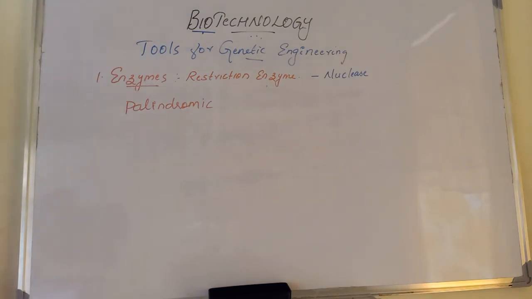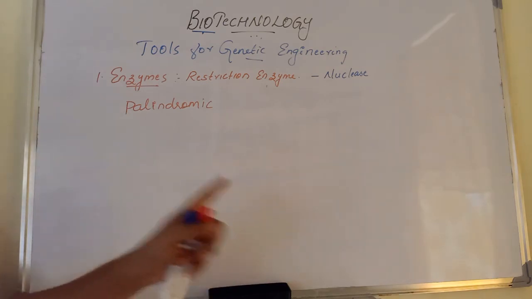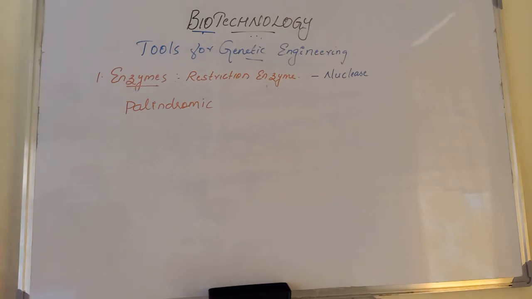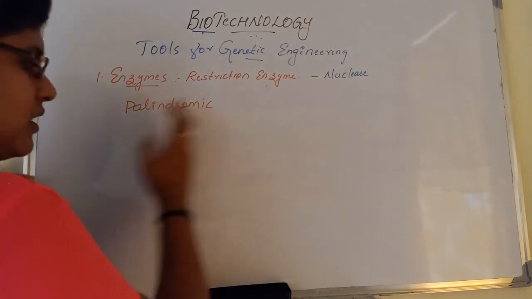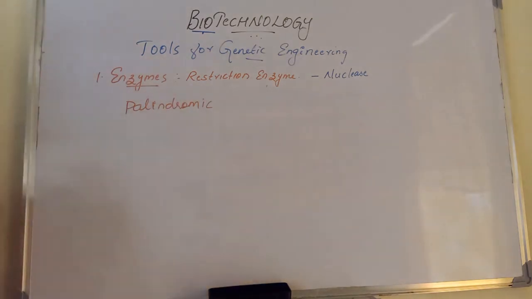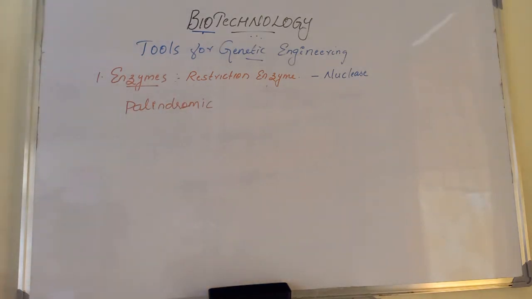A palindrome in DNA is a sequence of base pairs that reads the same on the two strands when the orientation of reading is kept the same. We read from left to right and right to left and get the same result. That is what a palindromic sequence is. So restriction endonucleases recognize a specific palindromic nucleotide sequence in the DNA, called the recognition sequence.